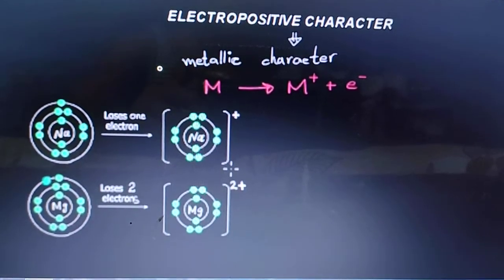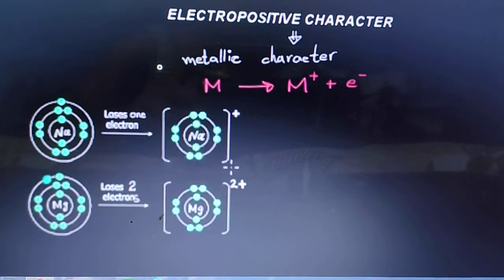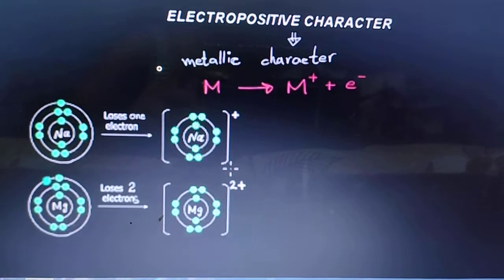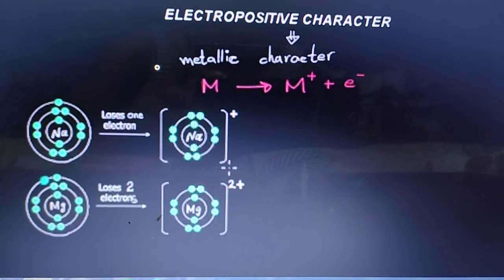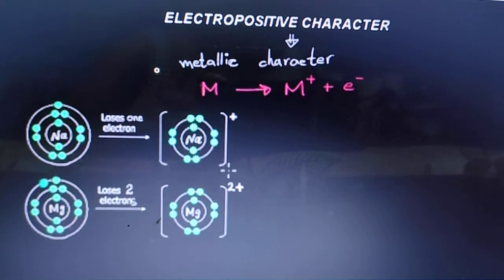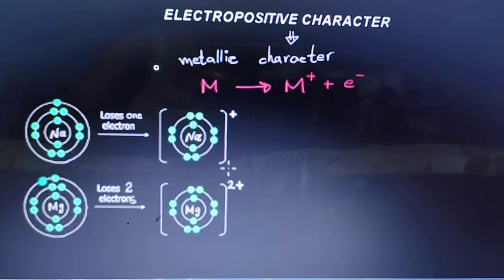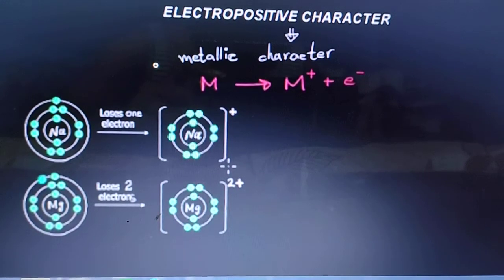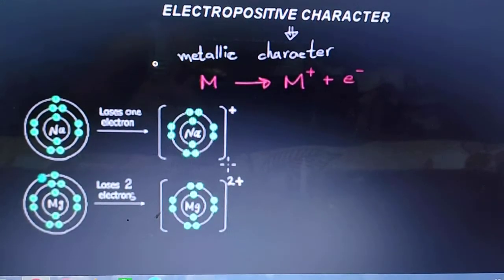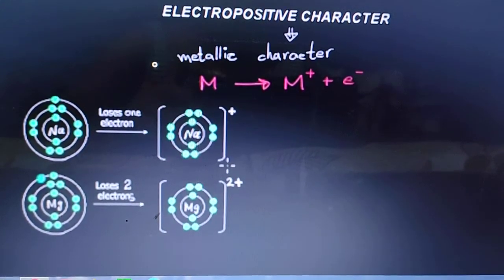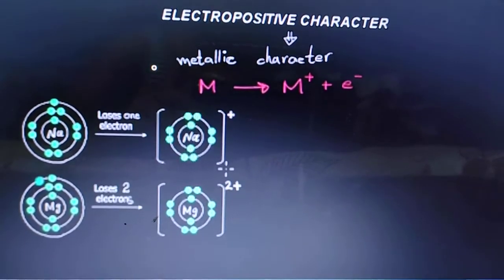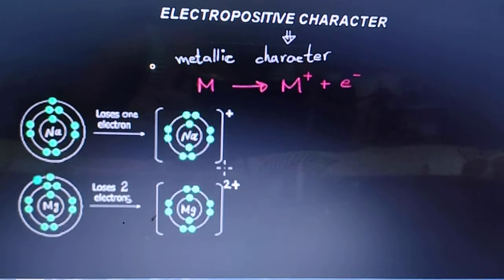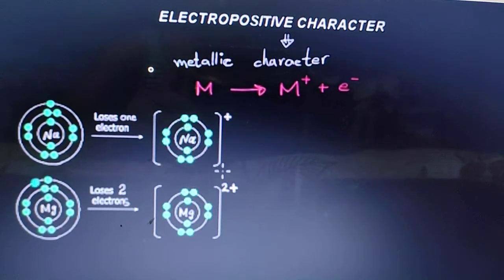Good morning, students. So, we have started the chapter Metals and Non-metals. We have completed two videos in which we have studied the physical properties of metals and non-metals, where we discussed eight or nine physical properties of metals as well as non-metals. So, today we are going to study the chemical properties of metals.